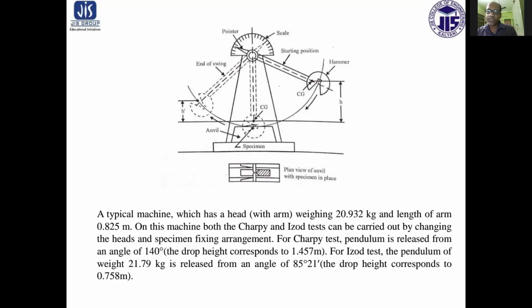1.457 meter. For the IZOD test, the pendulum weight is 21.79 kg, released from an angle of nearly 85 degrees 21 minutes, which corresponds to a height of 0.759 meter.